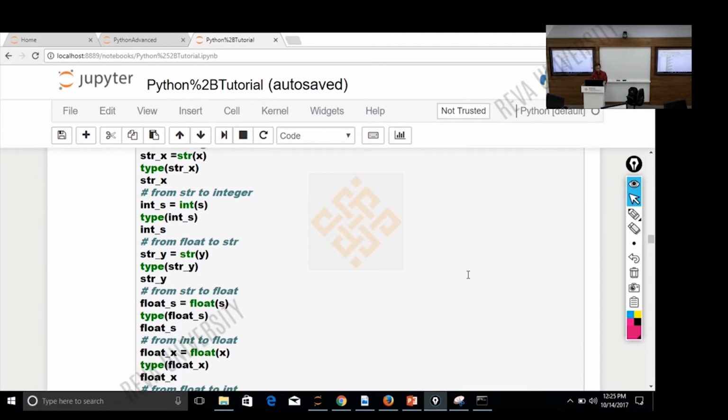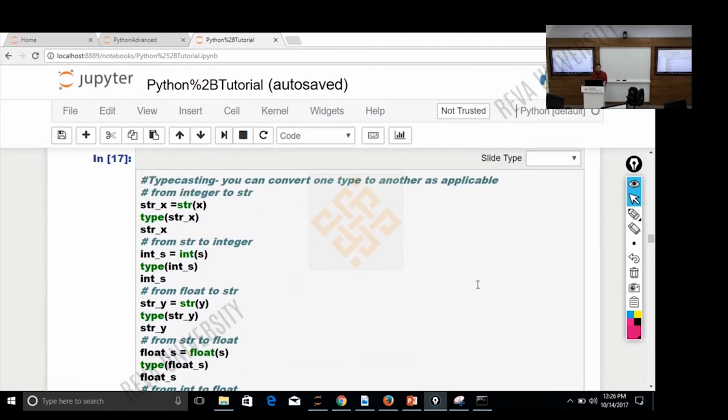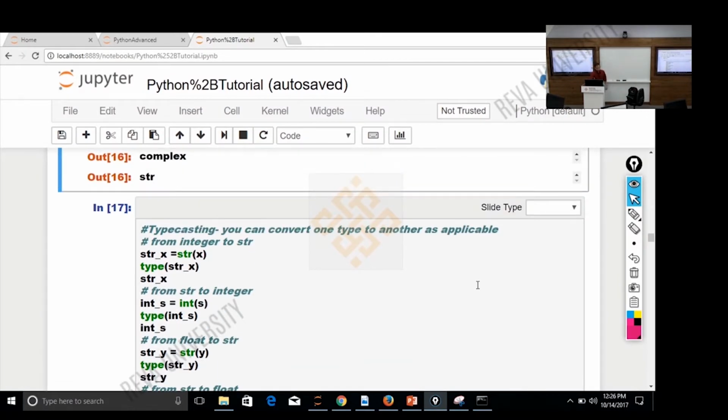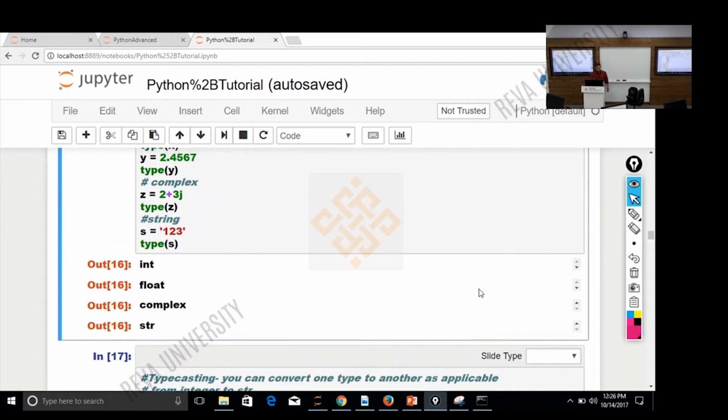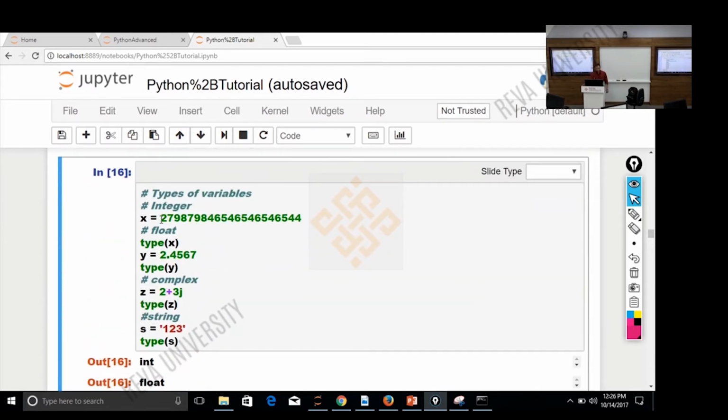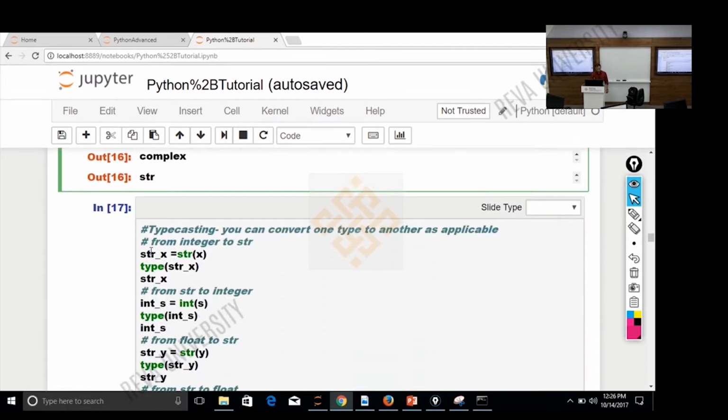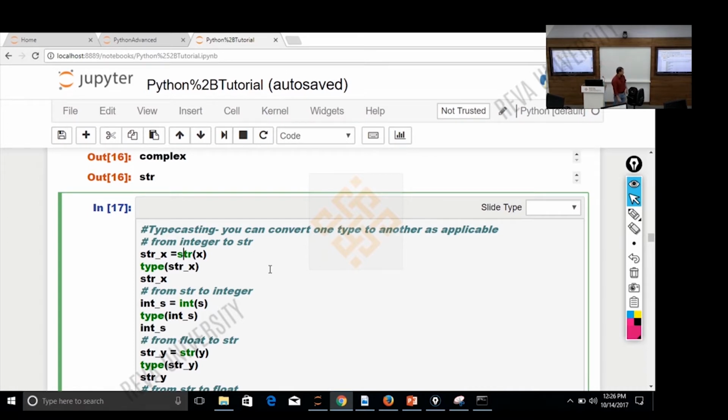Now we'll be doing what we call typecasting, right? If you have typed the earlier code, if you remember, x was an integer. I'm going to change x to a string now, so I will call it string x. And how am I going to do it? By using a method called str, which is short for string. So this is called typecasting. I'm changing the type of x.